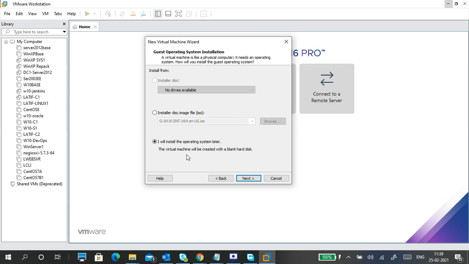Then once you create a virtual machine, automatically we install. Okay. So always select the third option, because we want to control the installation of the operating system. Next,